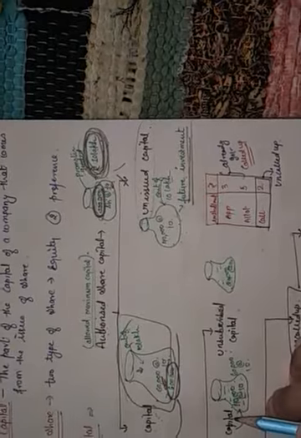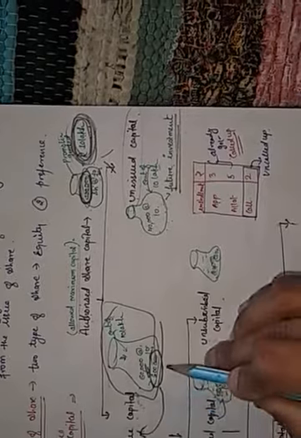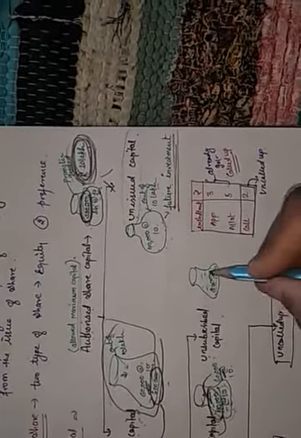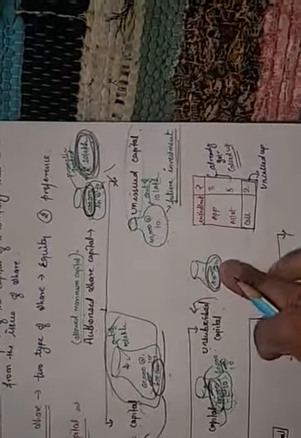Now come to the next point. Issued capital has 2 parts, subscribed capital and unsubscribed capital. The meaning of subscribed capital is: from the issued capital, if any person wants the shares of that company and is subscribing for them, that is called subscribed. For example, I issued 60,000. From the 60,000, 40,000 people have subscribed. This 40,000 is called subscribed capital and the remaining 20,000 is called unsubscribed capital.